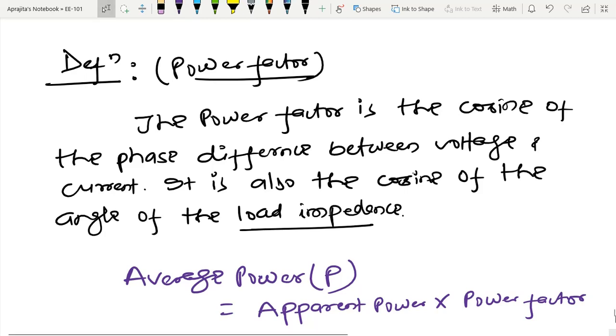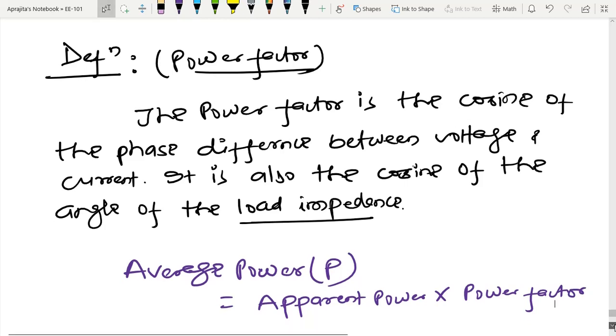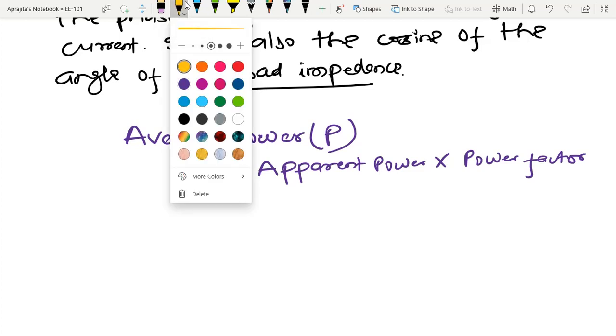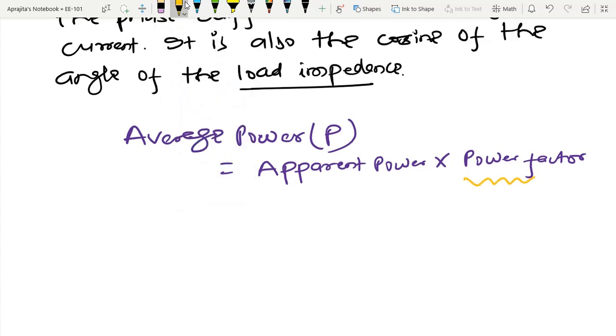The value of this quantity, the power factor, that is the cosine of the angle, ranges from 0 to unity.